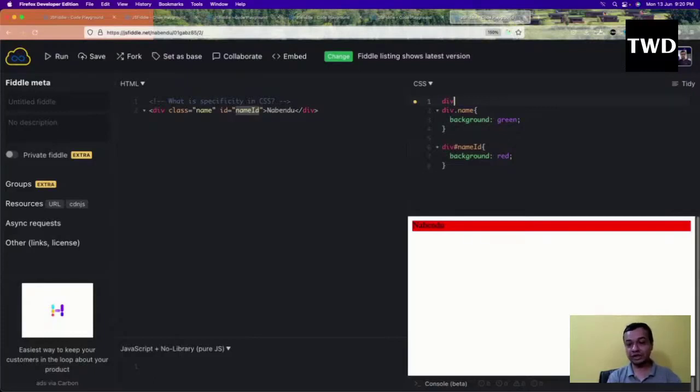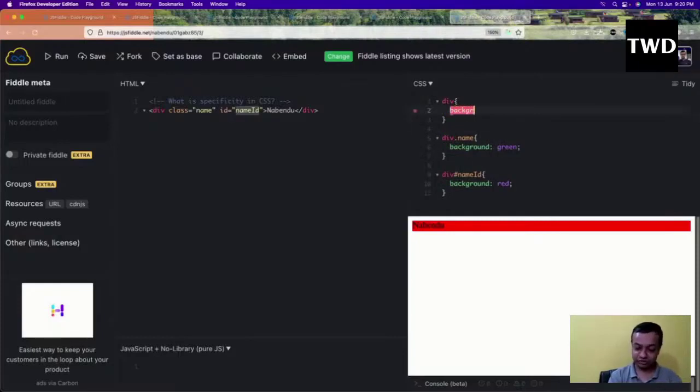You'll see background yellow, and I'll add !important. If I do !important, it overrides almost everything. This is the highest specificity.